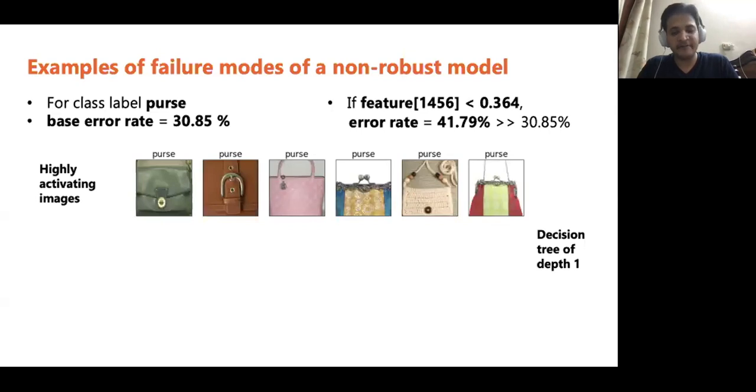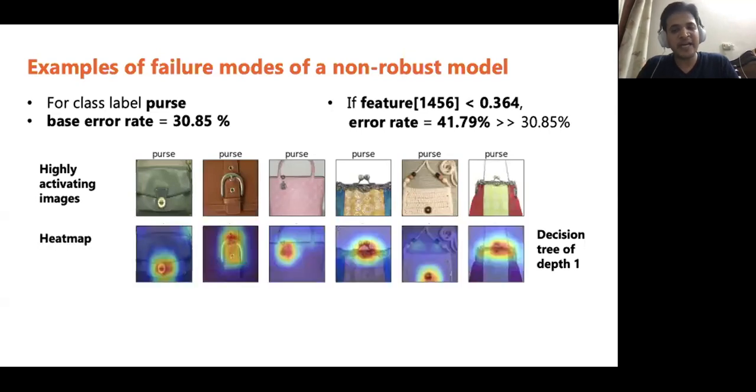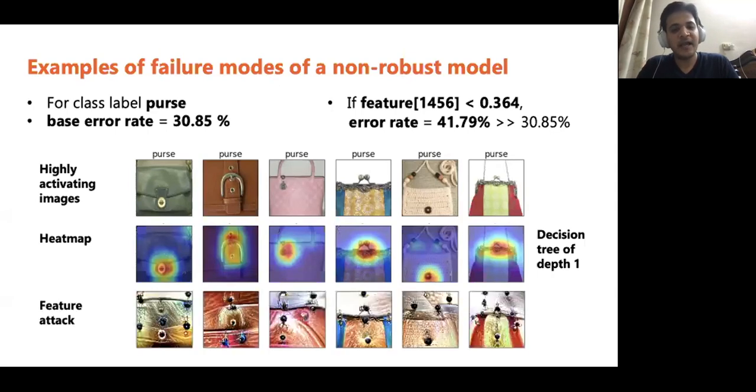These are the most activated images. The heat map visualization suggests that the model is looking at the buckle of a purse. By doing a feature attack, we observe that images are full of purse buckles. This allows us to diagnose that presence of buckle is an important feature for correctly predicting purse. We emphasize that more than 40 such examples are given in our paper.